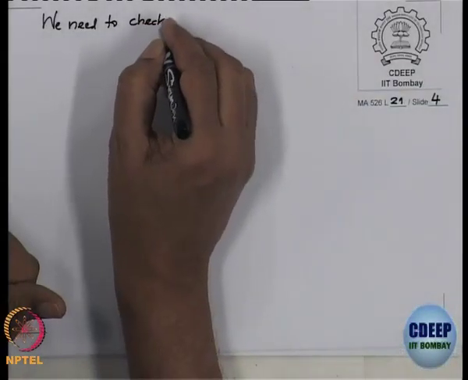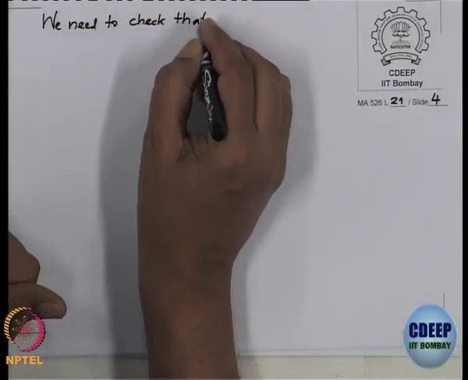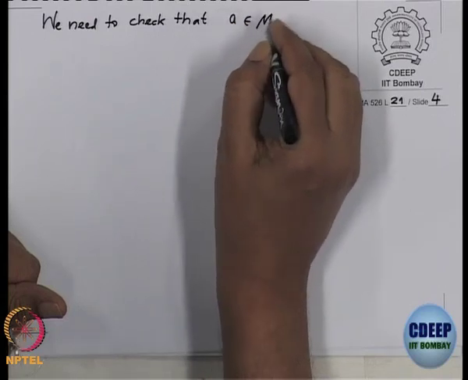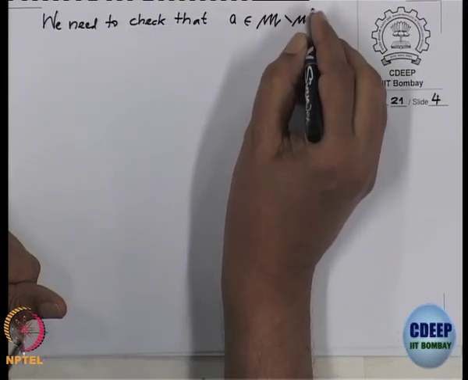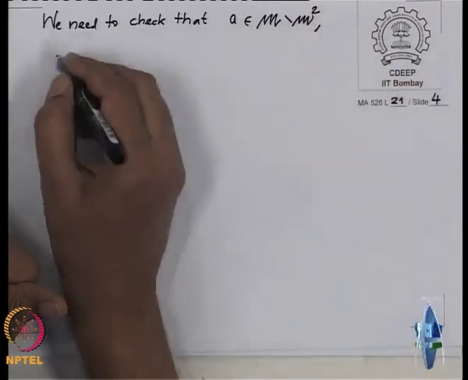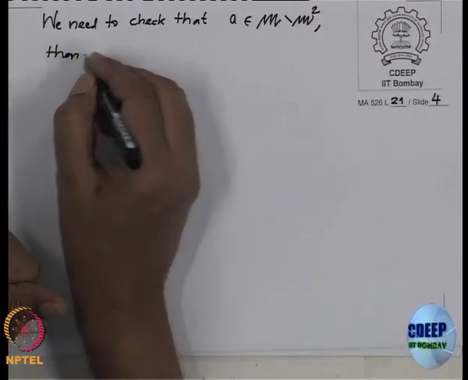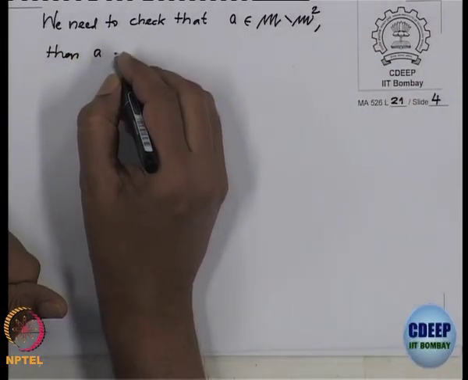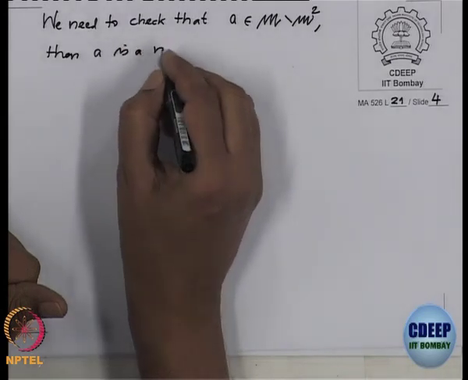So we need to check that if I have an element A which is in M minus M square, then A is a non-zero divisor in A.